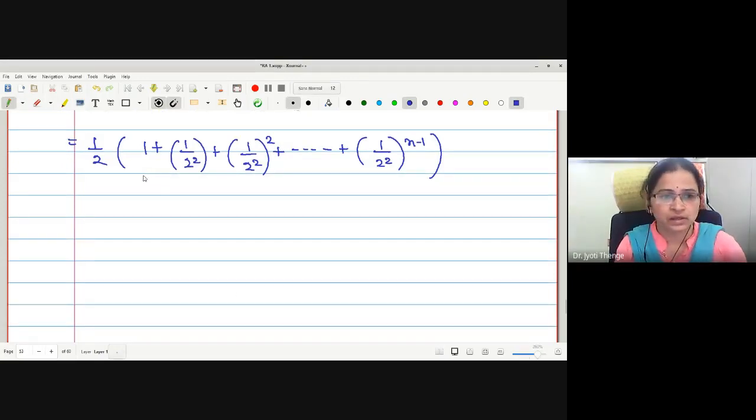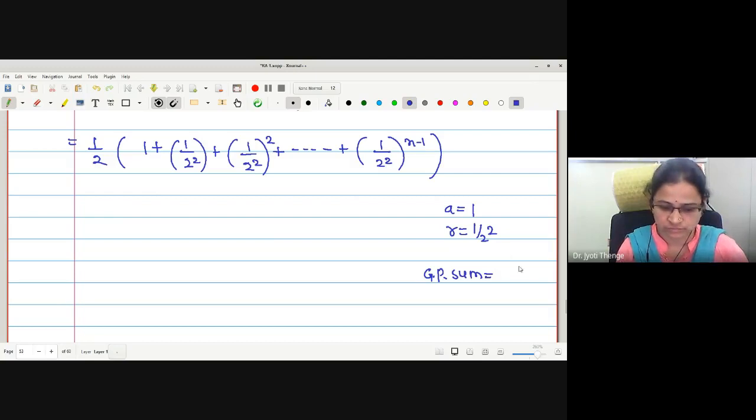Here the value of A, the first term, is 1, and the common ratio is 1 by 2 square.